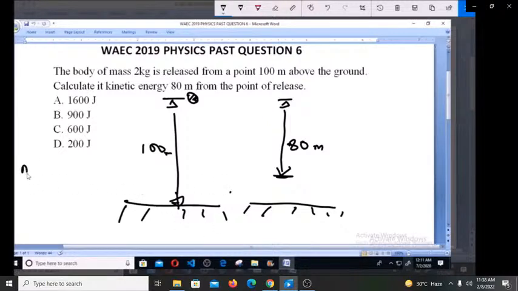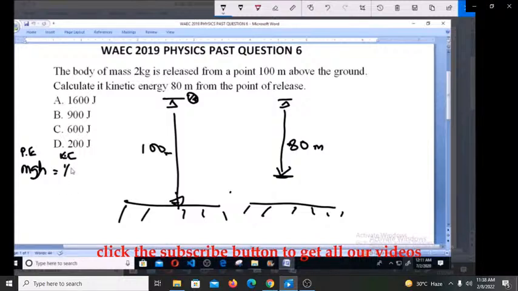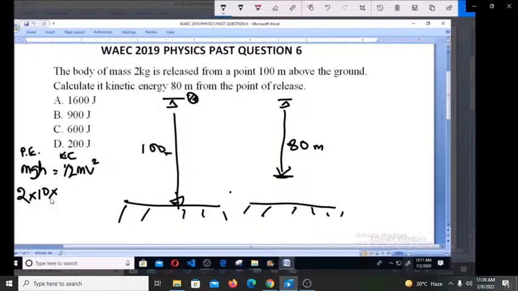We all know that energy is conserved. Potential energy is the same as the kinetic energy. So if you want to get the kinetic energy, we can just calculate the potential energy. For this first instance, it's going to be mgh. Mass m is 2 kg, g, acceleration due to gravity, is 10, and h, the height, is 100.